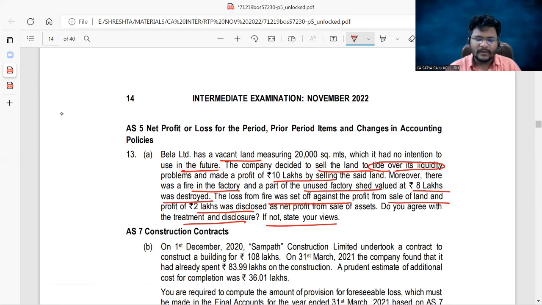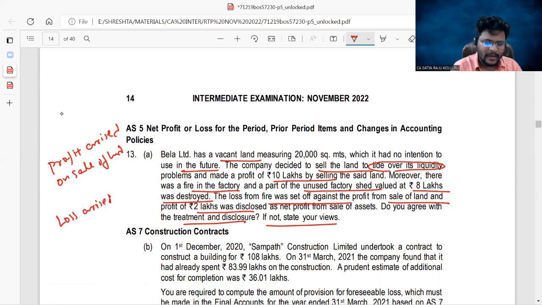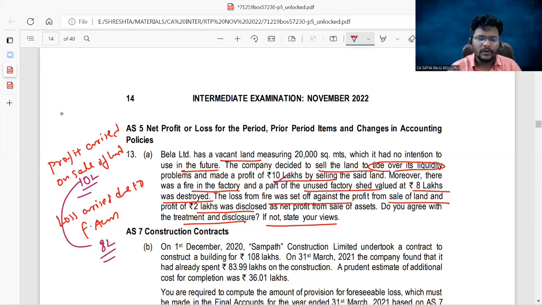Simply, here actually two events are there. One is profit arising on sale of land. Another event is loss arising due to fire accident. Profit arising due to sale of land, how much, guys? How much have they given? Sorry, 10 lakhs. Which was given at 10 lakhs, right? And the loss arising due to fire accident is given at 8 lakhs. They want to set off the profit with the loss and show net profit through sale of land as 2 lakhs. Is this statement correct?